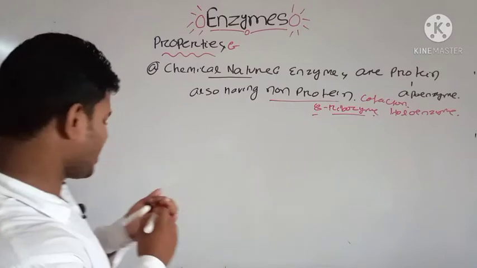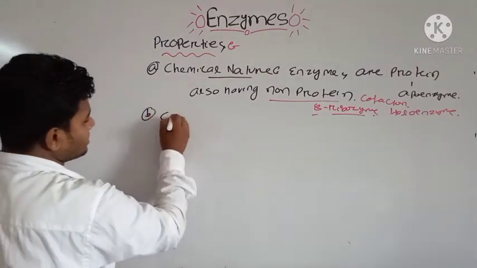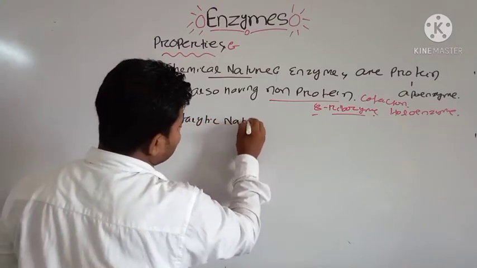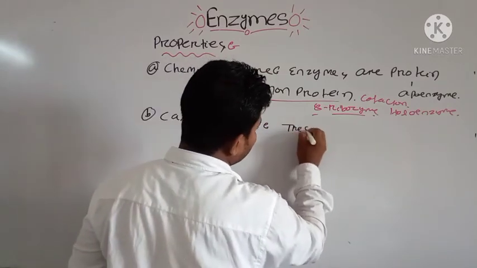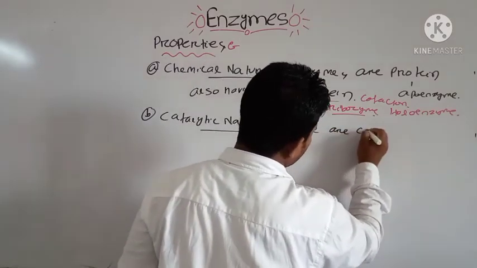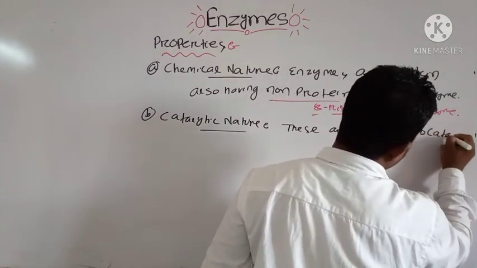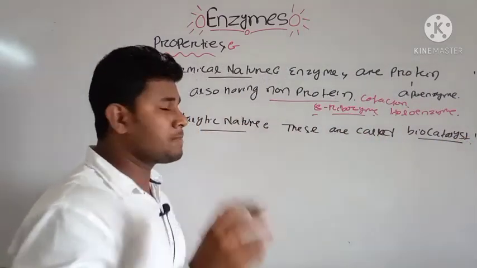Another important property is the catalytic nature. Enzymes are called biocatalysts. Why are they known as biocatalysts? Because they usually speed up the chemical reaction.